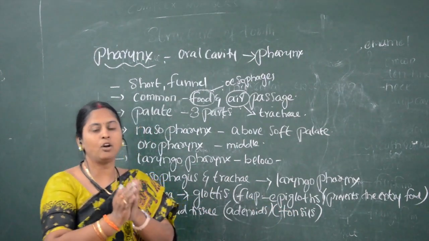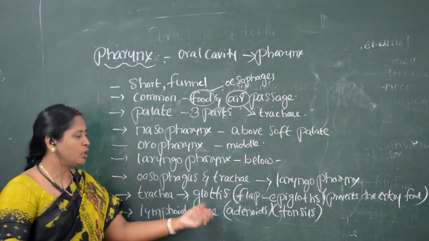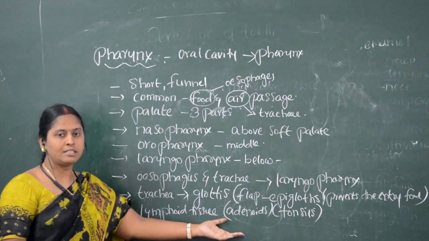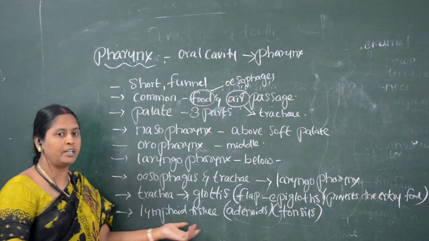Tonsils or adenoids are nothing but modified lymphoid tissue. What are tonsils? Tonsils are located in the pharynx, and they are modified lymphoid tissues.